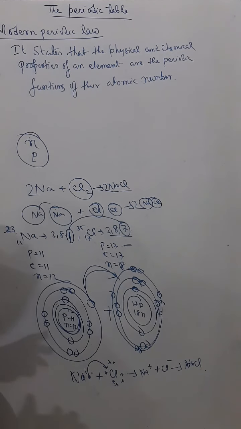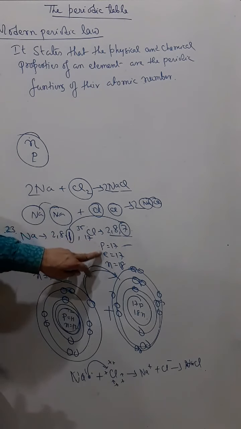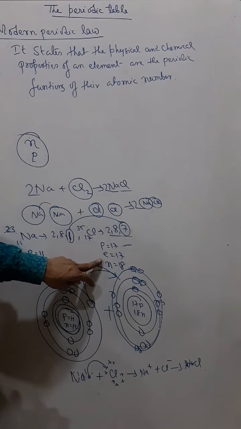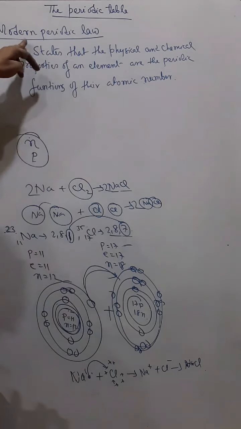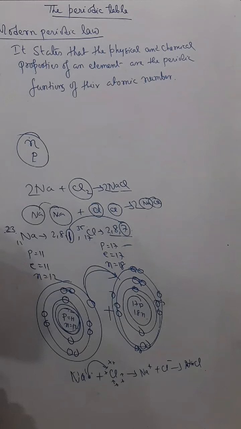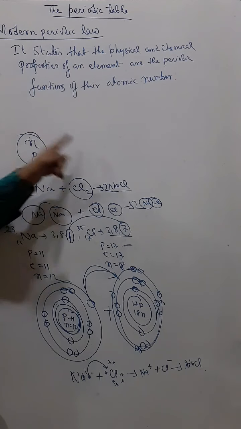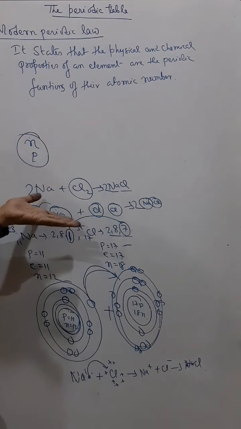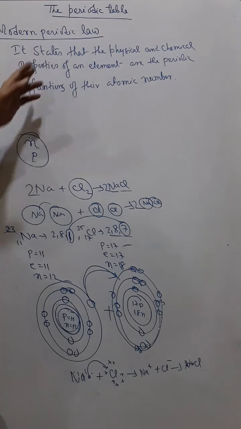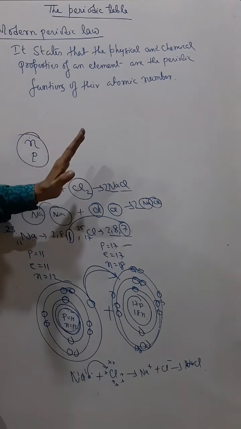It should depend on atomic number, because atomic number means the number of protons or number of electrons, and protons and electrons are the same. Hence Moseley proposed the modern periodic law, and he states that the physical and chemical properties of elements are periodic functions of their atomic number. Mendeleev arranged all the elements in ascending order of atomic weight, which has been replaced with atomic number by Moseley, and he also made the periodic table according to atomic number.